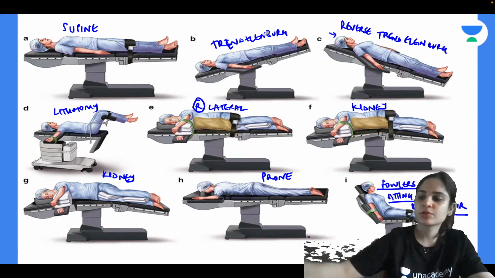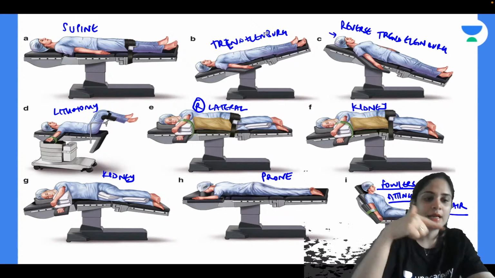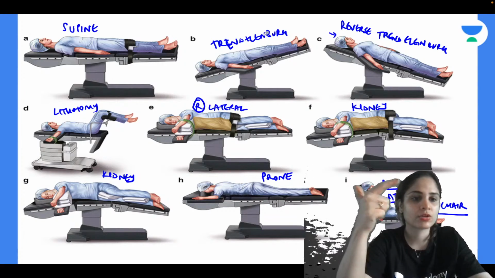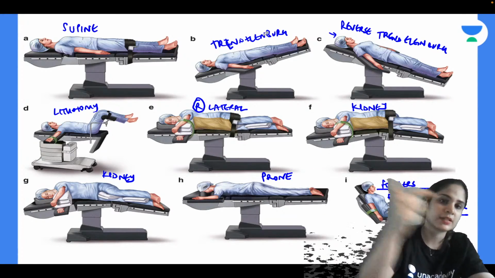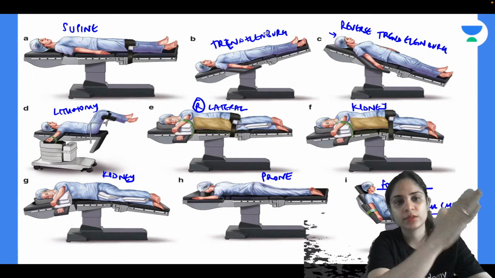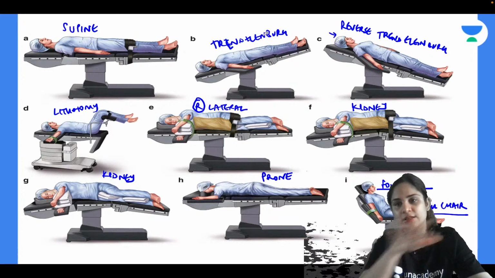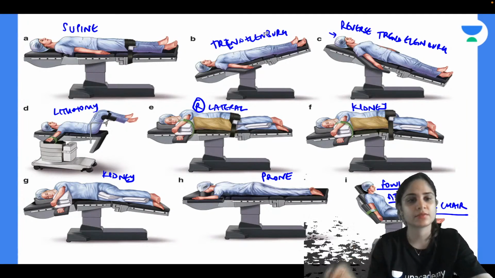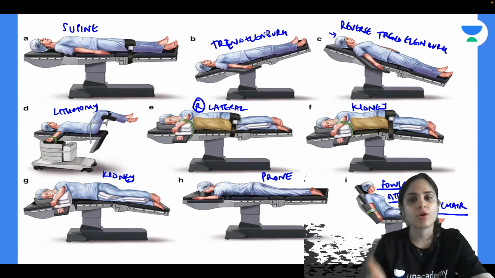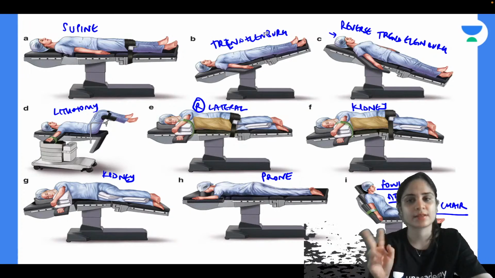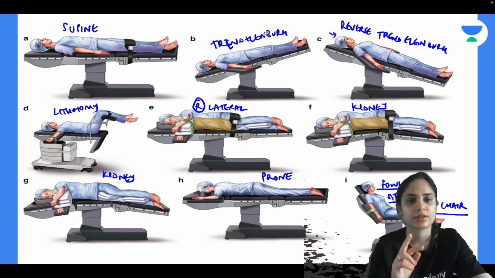In Trendelenburg position, your head is going down. So as a result of this, you can have raised intracranial pressure, raised intraocular pressure in this position because all the blood is rushing towards the head. Okay. Reverse Trendelenburg is ulta. All the blood is rushing towards the feet. So as a result of this, your venous return will be low. So you can have fall in ICP, fall in IOP, and most importantly, fall in your venous return. So that will cause hypotension in the patient.